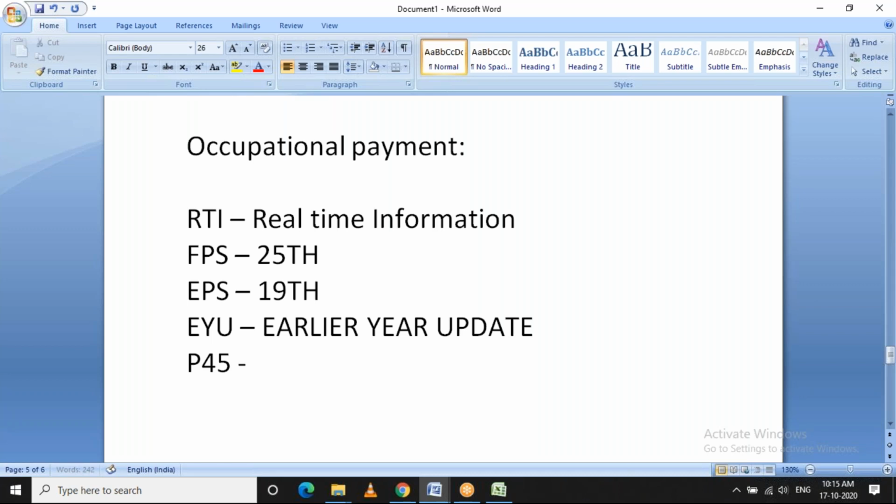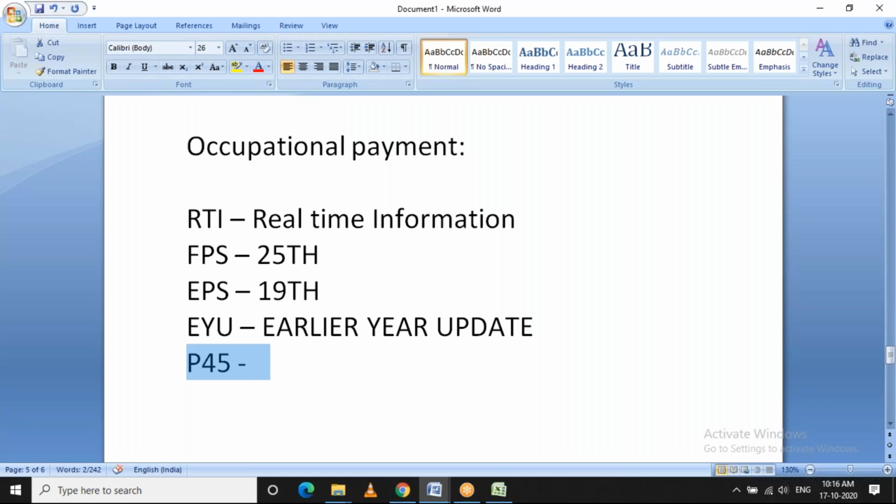Okay, and P45. P45 is the form issued for the employee who left the company. For example, the employee was there with the company till August, so the employee left in the month of August. This P45 will have the details of the employee's earnings from April till August, and that will be issued to the employee.